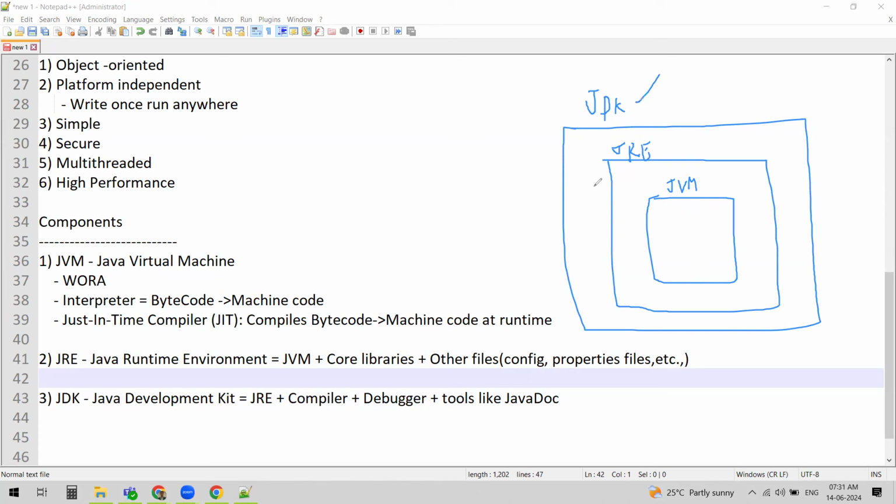If you want to develop any Java application or write any Java code, then we definitely need JDK, so we are going to install JDK. Or if you already have an application developed in Java and you just want to run it, then you can install only JRE, and JVM will anyway be there within JRE, responsible for running the application. So this is all about the components of Java.